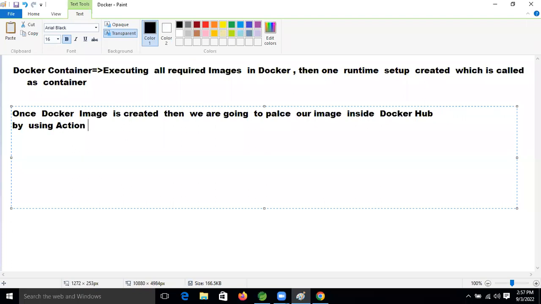What action are we doing now, friends? Actions are nothing but push and pull, right? Push and pull.